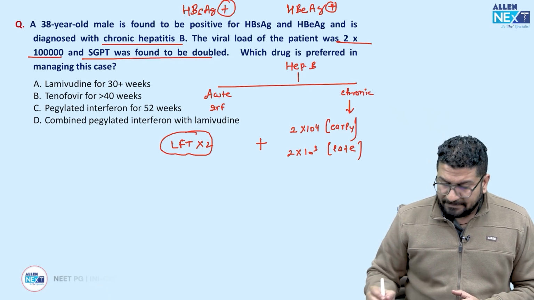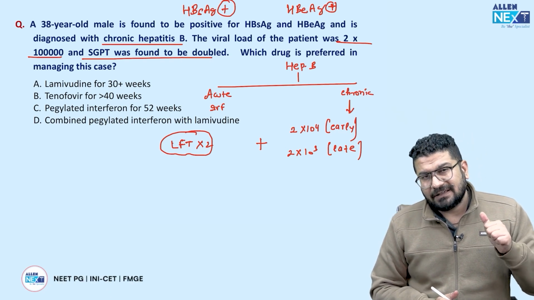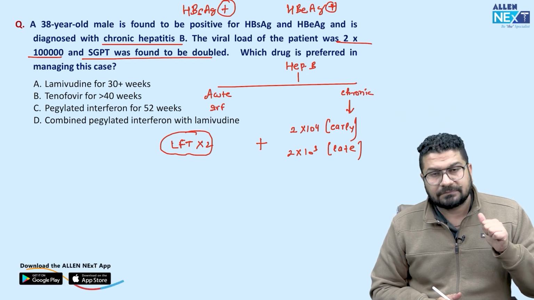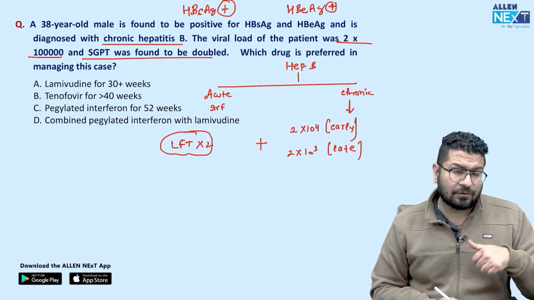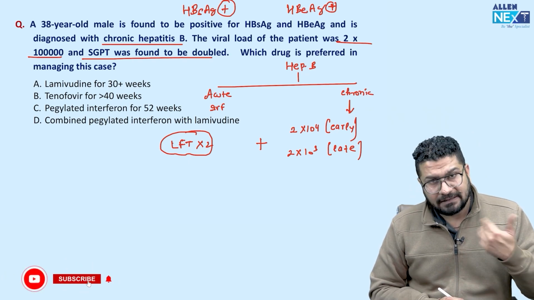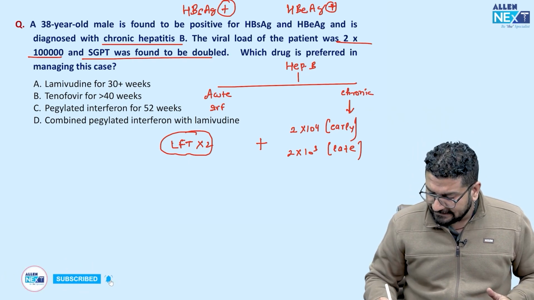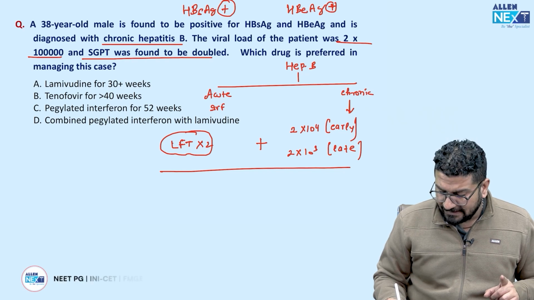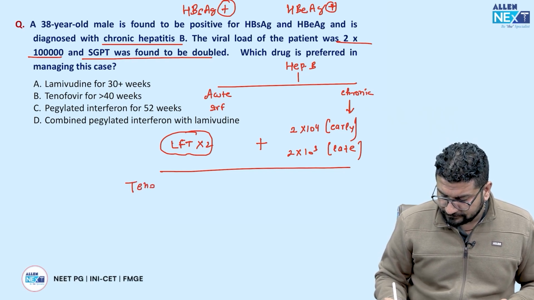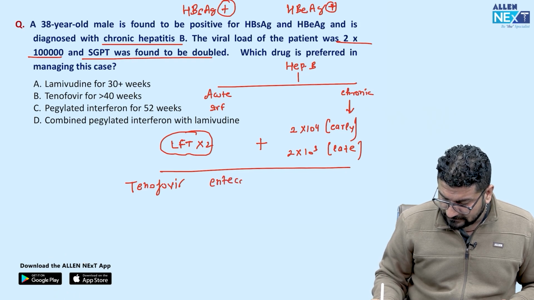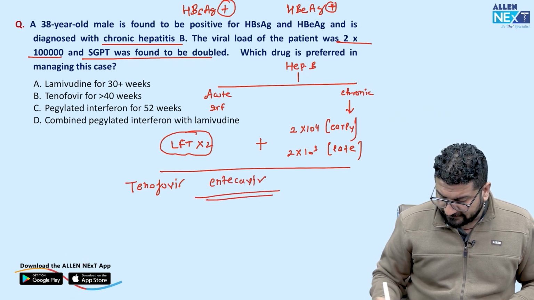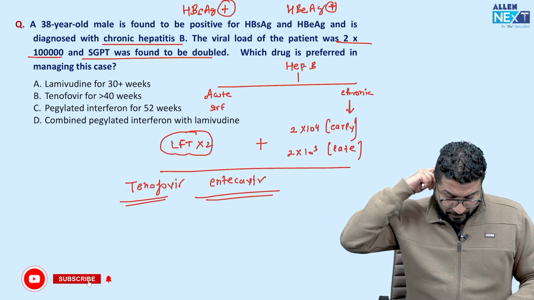So when we start treatment, we start when LFT is increased by more than 2-fold, right? And you can see viral load 2 to 10 to the power 4 or more, and in early cases and late cases 2 to 10 to the power 3. In that case we start any one of the drugs. We have tenofovir or we use entecavir. So entecavir is 0.5 mg, tenofovir we have 2 options available.